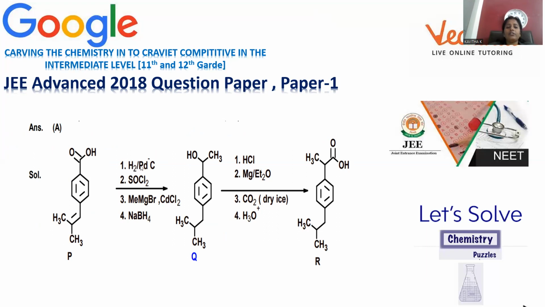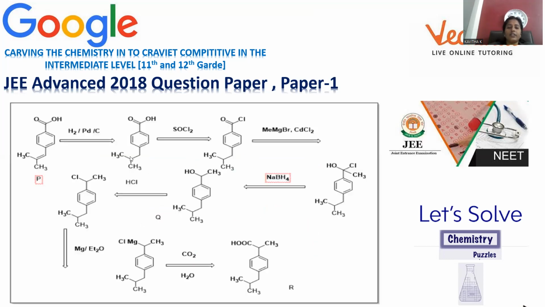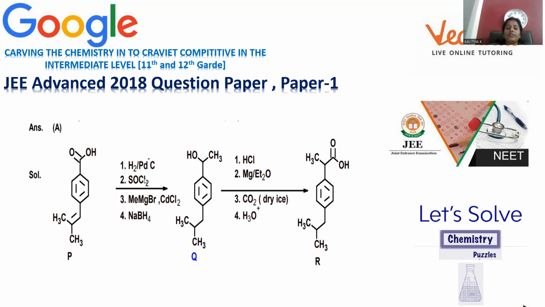It can be treated with hydrogen, palladium, carbon. We are already aware that it will not affect the carboxylic acid, rather it is selective for the double bond. So palladium, carbon, hydrogen is a mild reducing agent to reduce the double bond only. So this will give only double bond reduction. Here a clear, detailed mechanism is provided step by step. After these four steps, this will be the expected product.